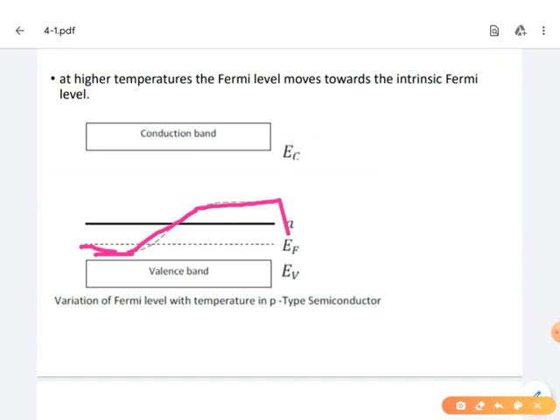But why does the Fermi level position reach the intrinsic Fermi level position at high temperature? Because at a high temperature, the generated electron and hole concentration is more when we compare it with the acceptor atoms. So that's why it finally reaches the intrinsic Fermi level position in a p-type semiconductor.